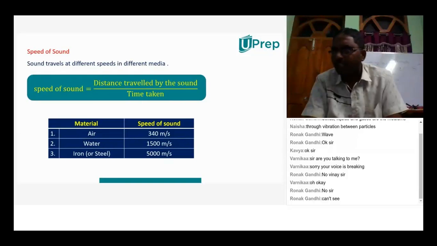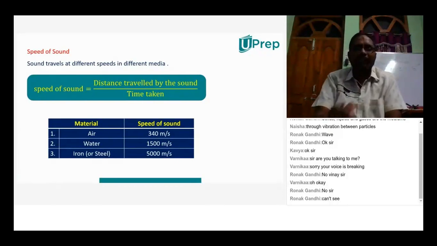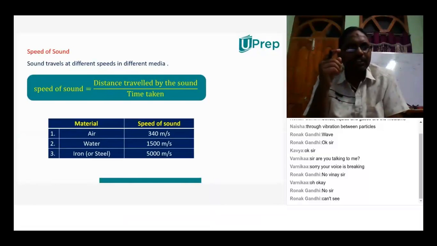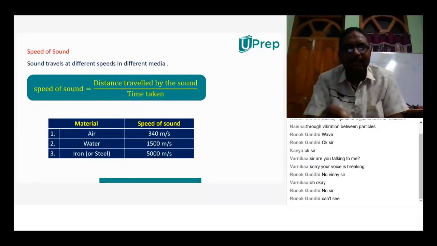Right, so you have to say like this, Alex or Ronak. Distance traveled by an object in a unit time. Unit time means how much time it will be. It may be 1 second, or 1 minute, or 1 hour. So it must be one only. So distance traveled by an object in a unit time will be called speed.